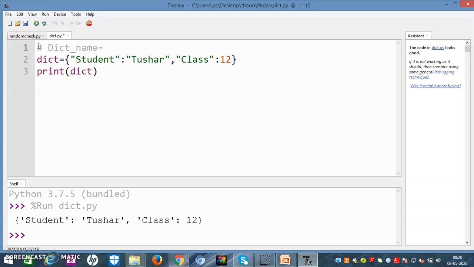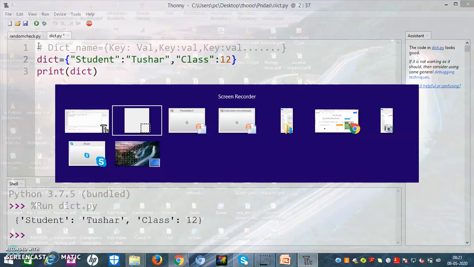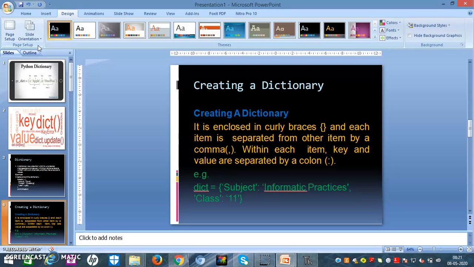So in this way, the dictionary name is equal to, inside the curly brackets, first key, then value, comma, key, value, key, value, however many key values you need to write. This is how we can make a dictionary. Now let us move again to the presentation.